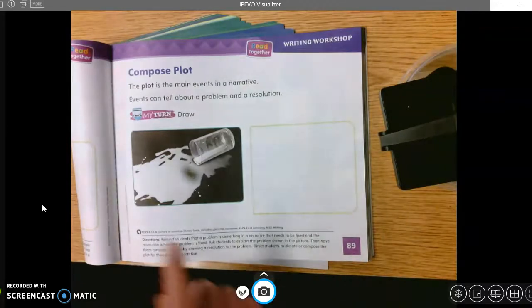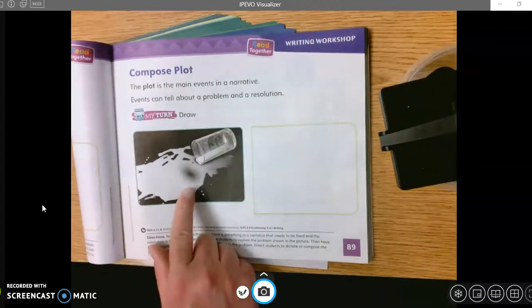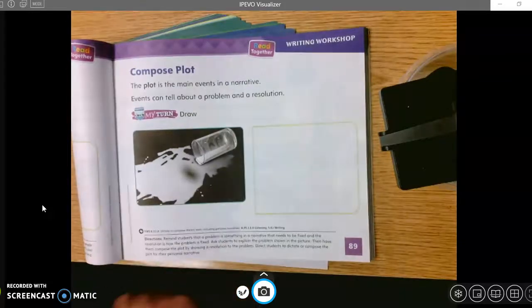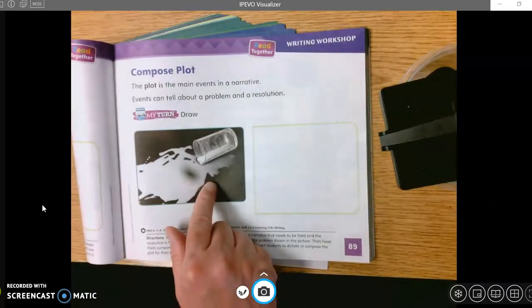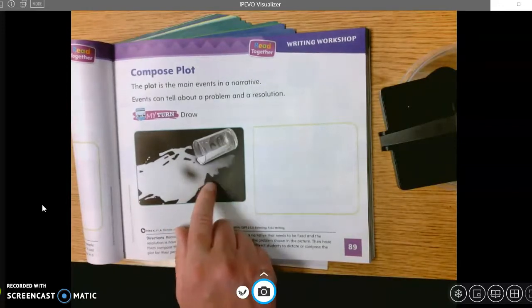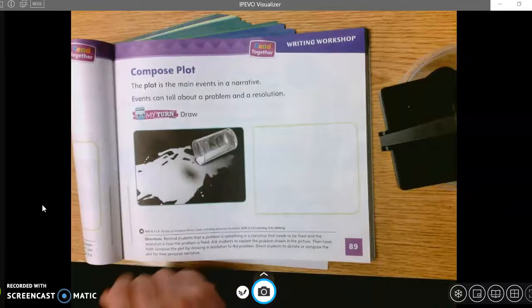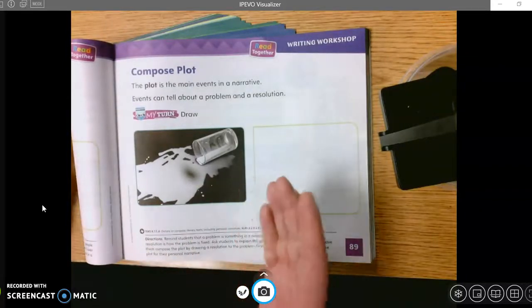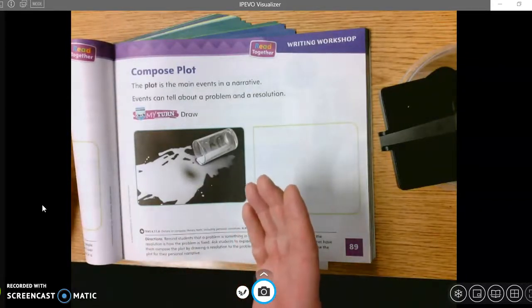So here is a picture. What is this picture of? Spilled milk, right? That's a problem. I'm glad that's not carpet. If that's carpet, oh no, your mom and dad might be really upset because it's hard to get up and it smells bad. But anyways, that's a problem to have when you have milk that spills.